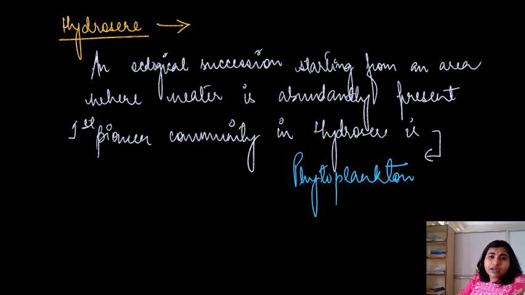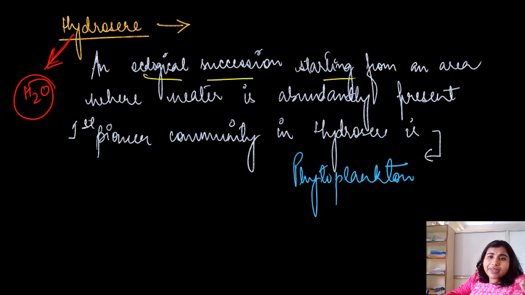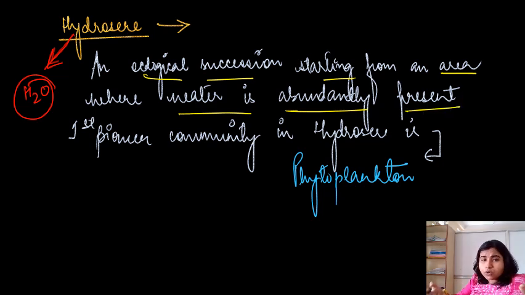Coming to hydrosere. Hydro means water. It comes from two words again. What are the two words? Hydro stands for water. So in this case, we will be talking about an ecological succession which starts from an area where water is abundantly present. Examples are pond, ocean.